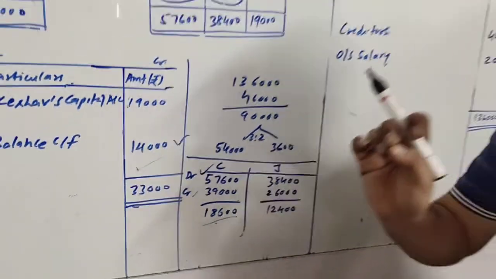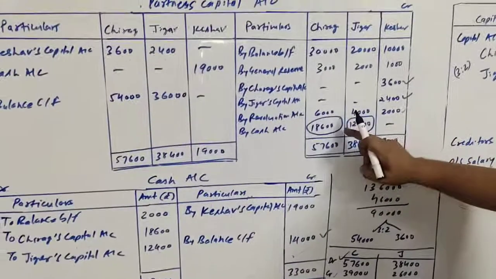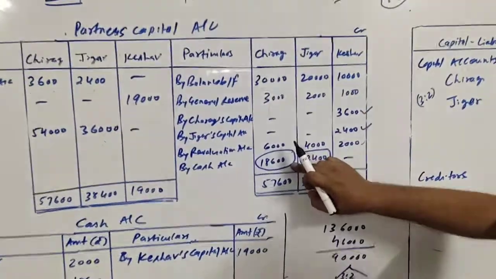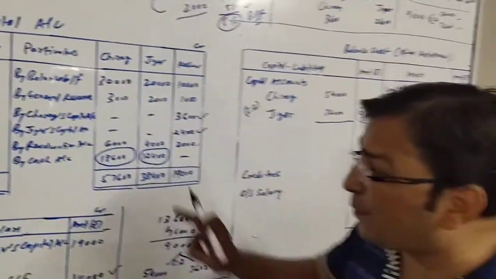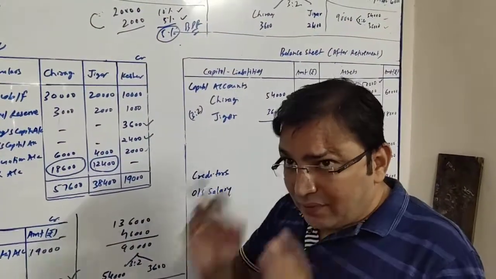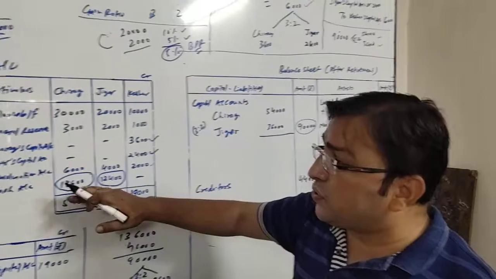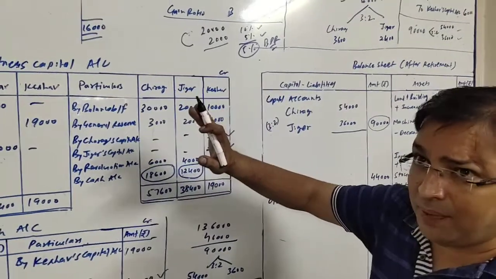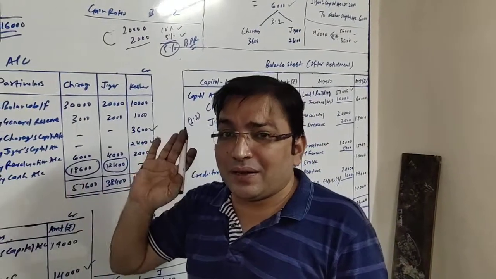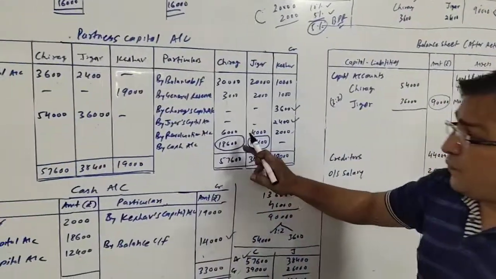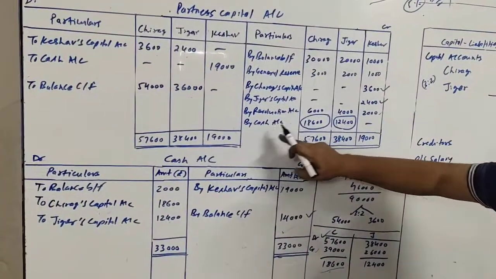That means there is a debit balance. So 18,600, this much amount he will have to bring. Chirag will have to bring in cash from his side, so that the payment of Keshav can be done and the closing balance of rupees 14,000 can be maintained as a cash balance.